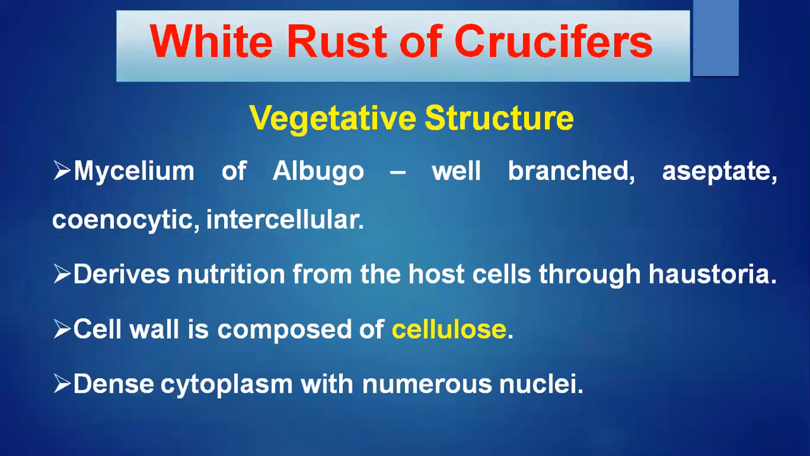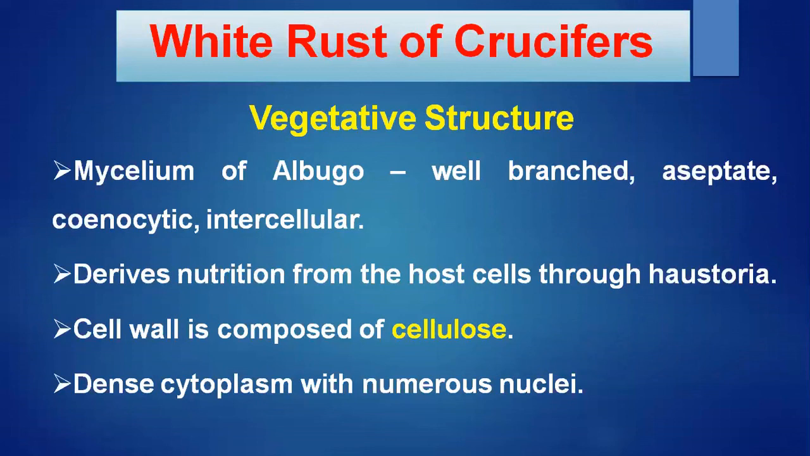Now we'll see the vegetative structure of this Albugo pathogen. The mycelium of Albugo is well branched, aseptate, coenocytic, and intercellular. This means the mycelium grows in between the cells. That's why it is known as intercellular. Aseptate means no septa are there, and coenocytic means the hyphal region is without septa. It derives its nutrition from the host cells through haustoria.